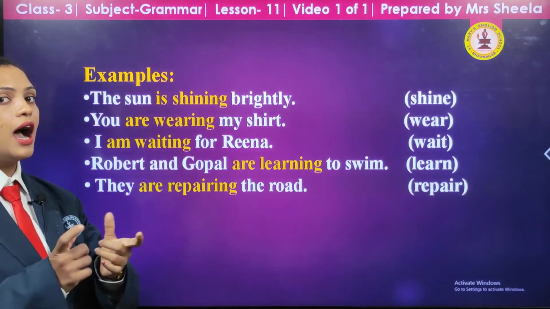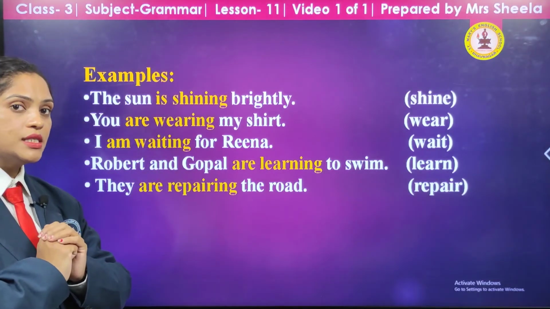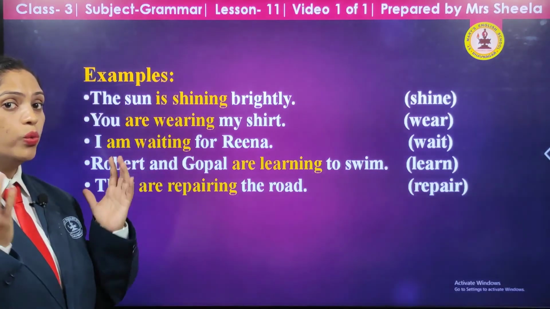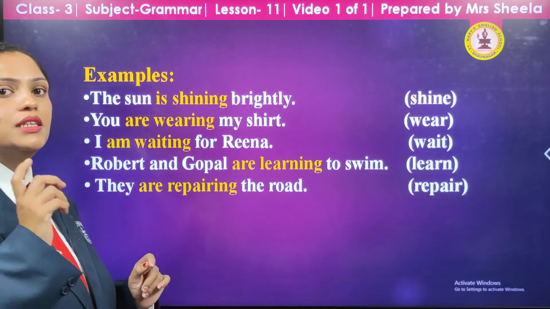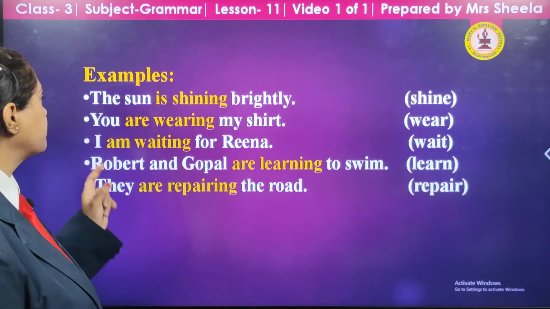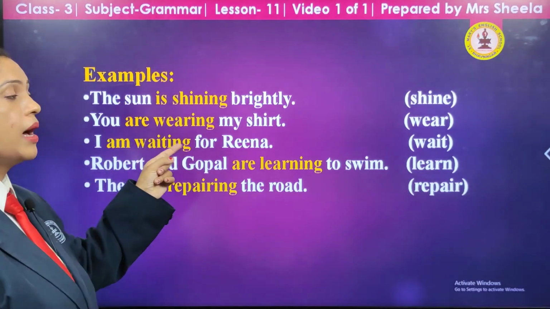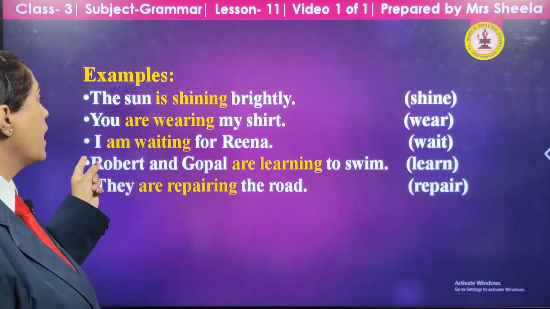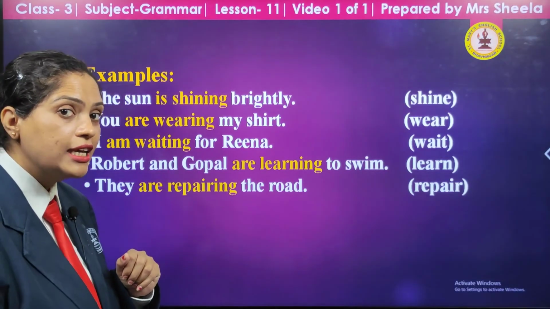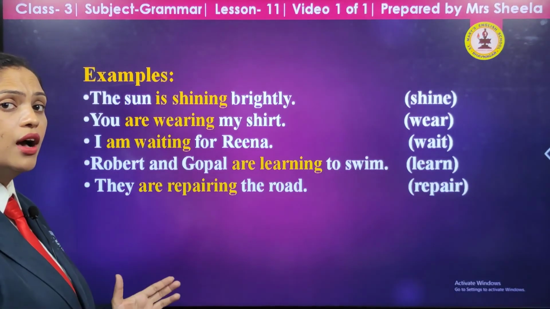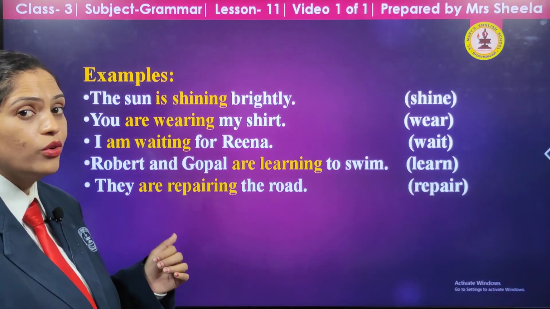We have added ing to our spelling and we have changed the word shine into shining. Now it becomes a present continuous sentence. You are wearing my shirt. I am waiting for Reena. Wait has become waiting, something which she is doing right now.